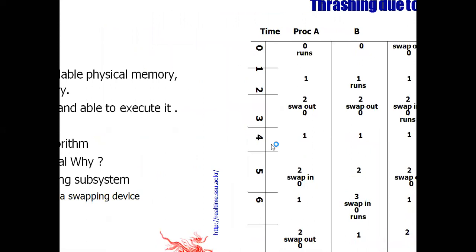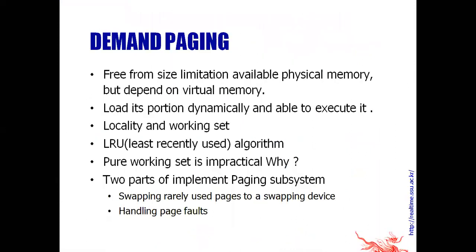Now, the next part of this chapter is demand paging. Do you remember from the last semester we learned demand paging? Demand paging is a concept where there is a demand for a page, a demand for a process page. In that case, that page is brought into the main memory. Otherwise, that page is not brought into the main memory. Generally, pages are swapped in and swapped out.